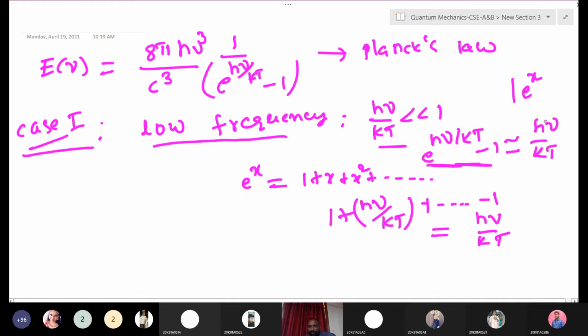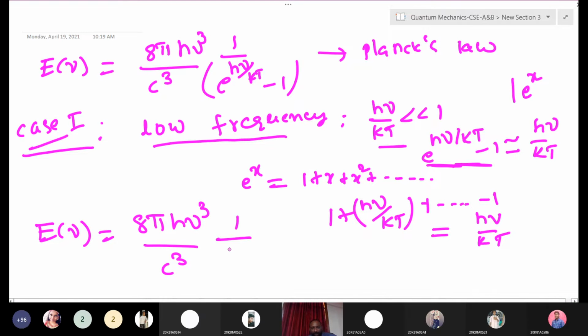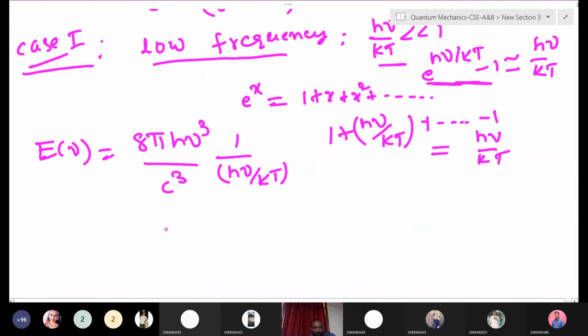Okay, simply substitute this value here. Now what will we get? We'll see. 8 pi h nu cube by c cube, and what is the value here? 1 by e to the power of h nu by kT minus 1, that is 1 by h nu by kT, right? So in this expression, we will rewrite this expression. This nu and this nu will cancel out, and h will cancel out. What remains is 8 pi nu square by c cube into kT, right? Into kT.